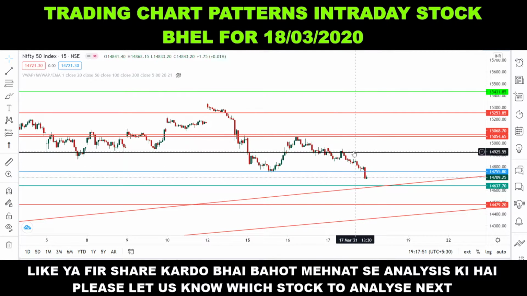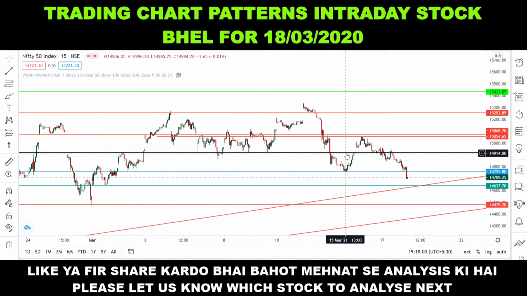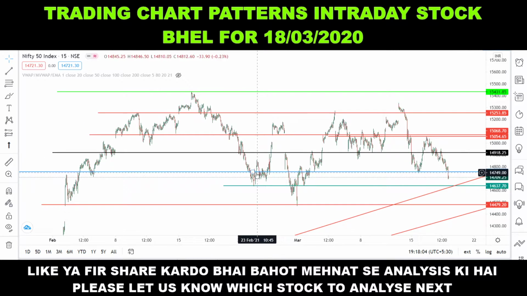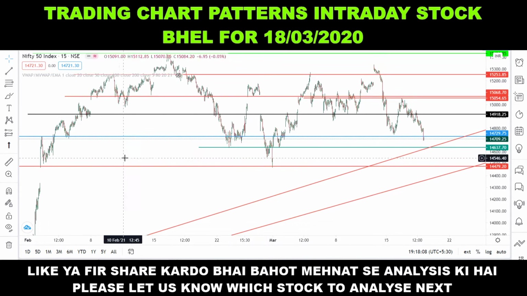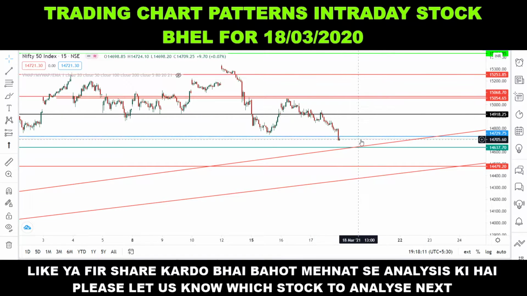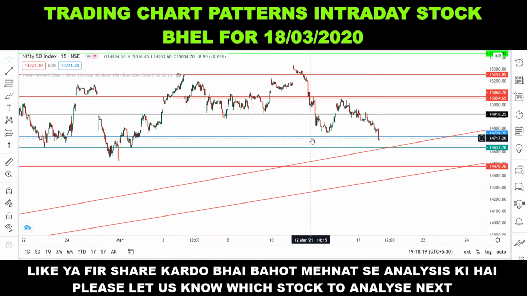14,918 made a huge resistance today. What can happen tomorrow? What was the closing today? If you look closely, you will find that the index was actually taking support of 14,700, or around 14,720-30. It took a support.